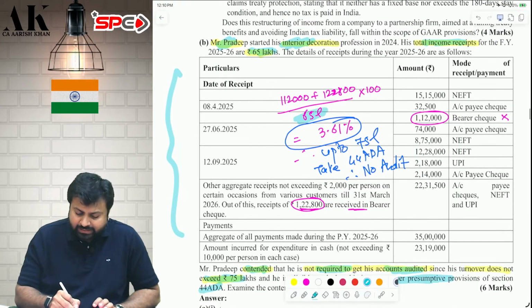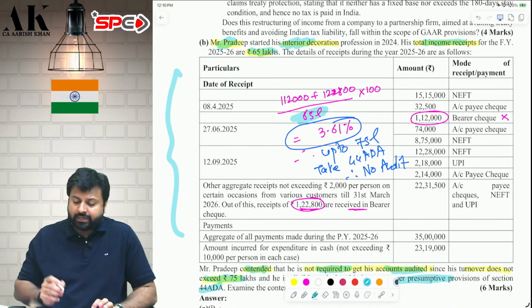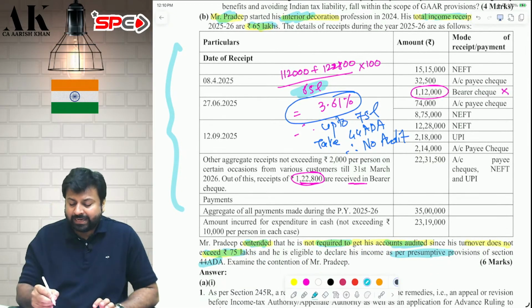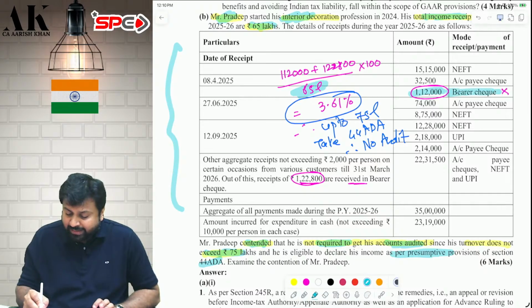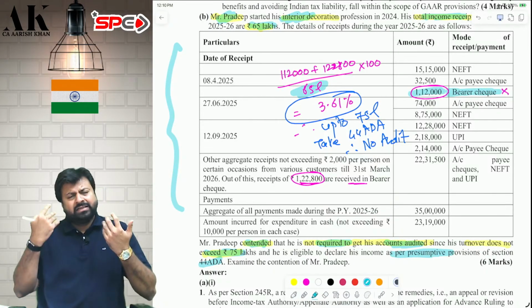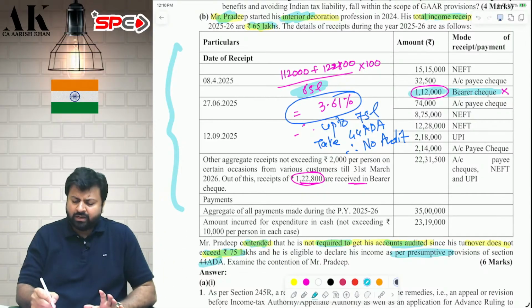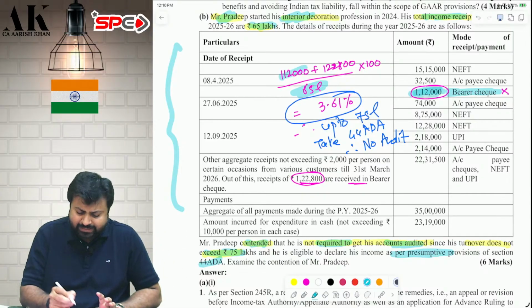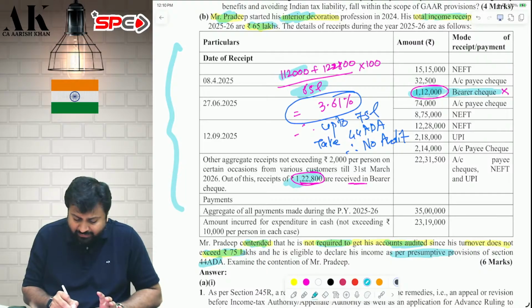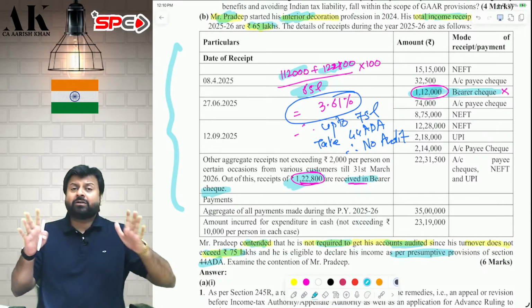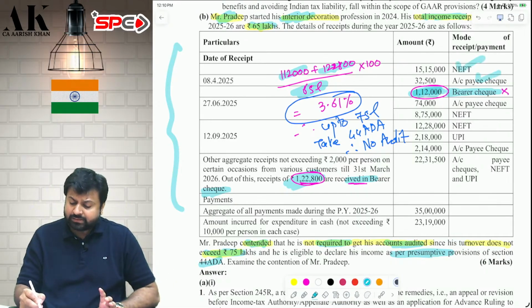See, the total receipts of Pradeep is 65 lakhs. That I will take in the denominator. Now I will check how much is cash receipt. I will get two cash receipts in this entire statement. One is this one. This bearer cheque is also considered as cash receipt, sir? Yes. And a cheque which is not an account payee cheque will be considered as a cash receipt only. So this bearer cheque will be considered as cash receipt. And here also see 1,22,800 is received in bearer cheque. That is also cash receipt. Apart from that, everything is online.